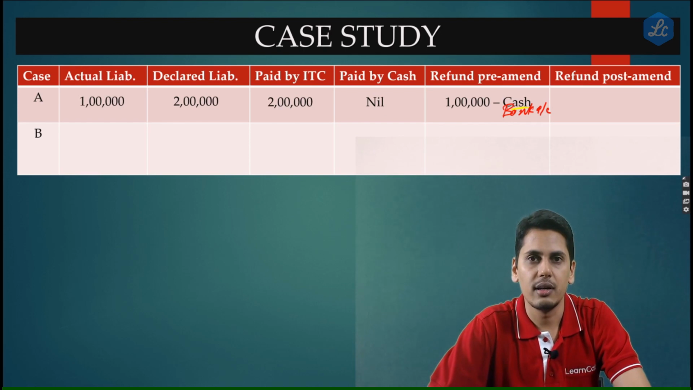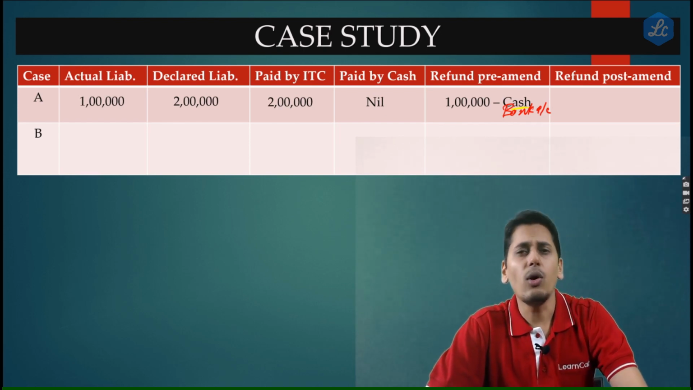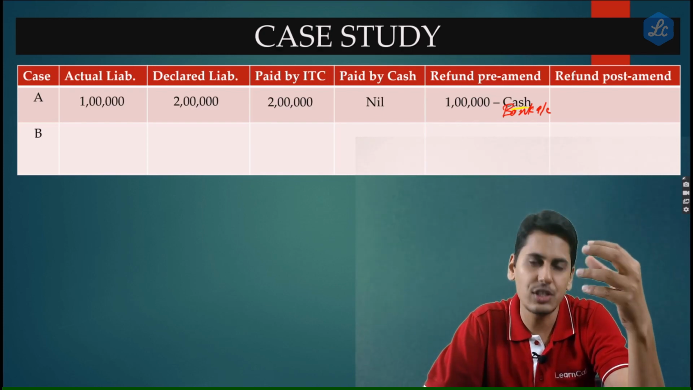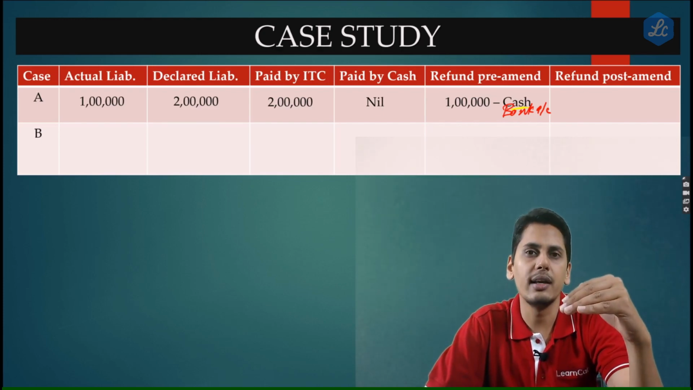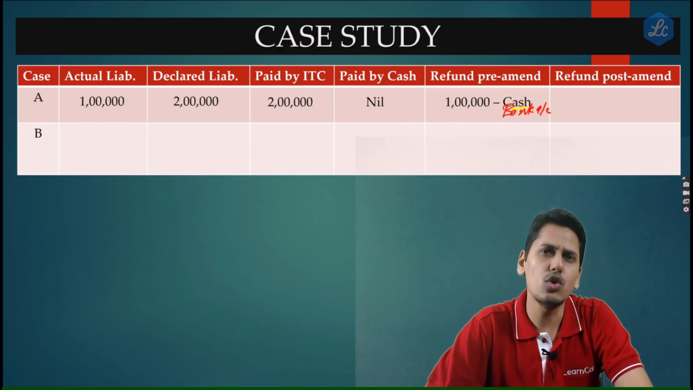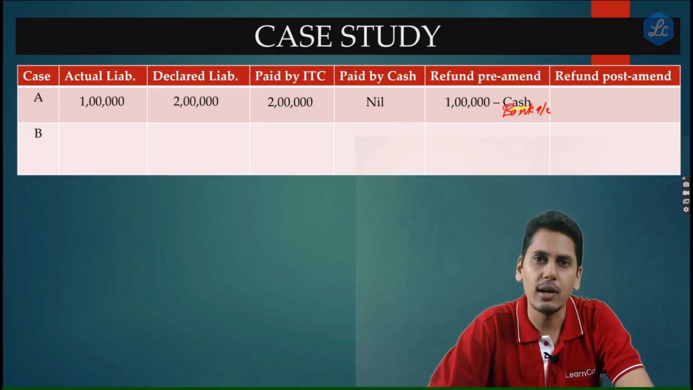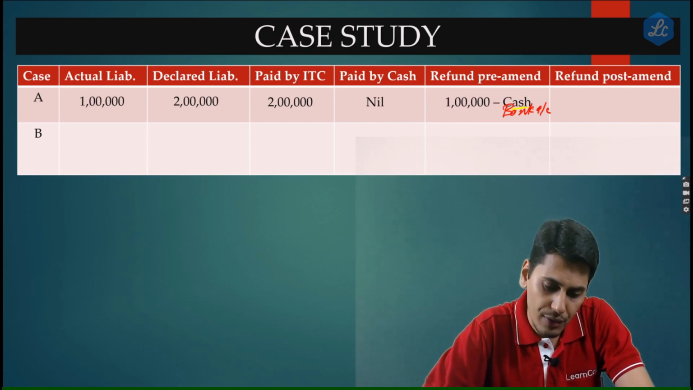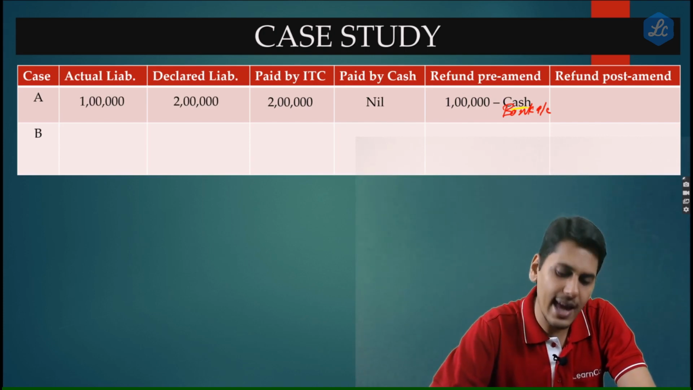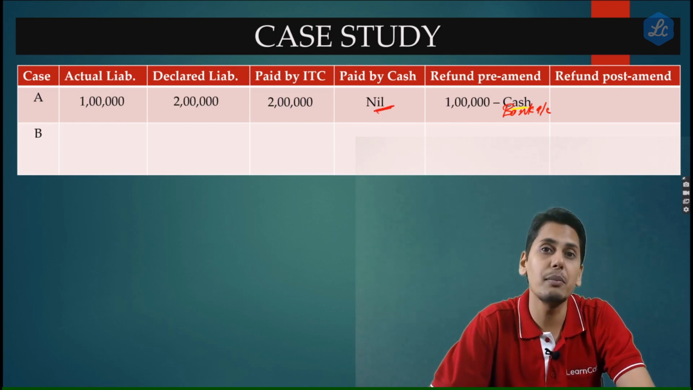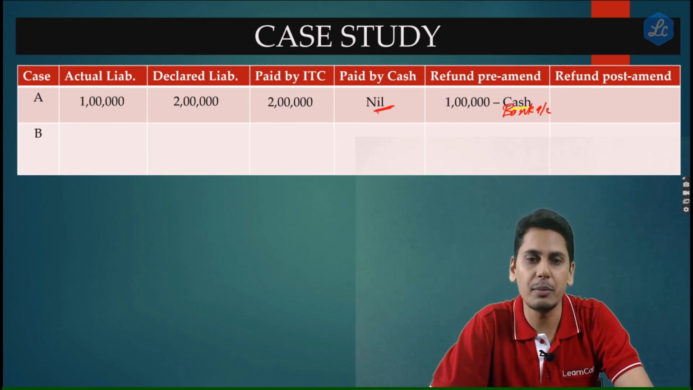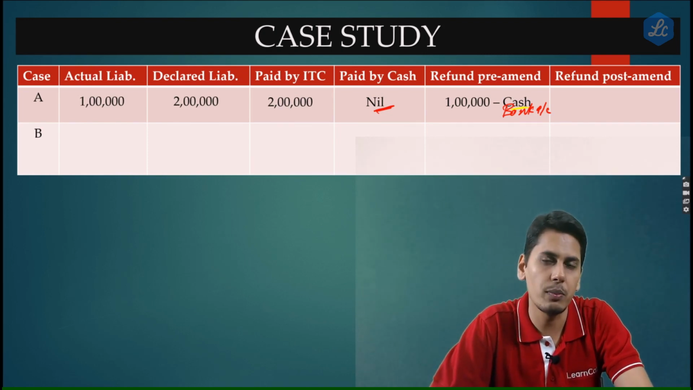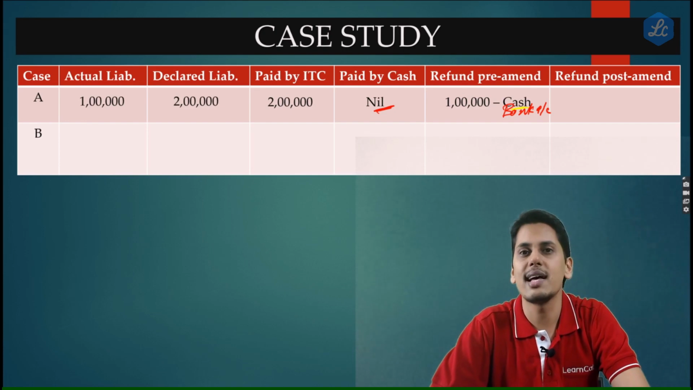Refund post amendment. Post amendment, they would say, what is the total liability which you have discharged through the cash ledger? So liability discharged by cash ledger divided by total liability multiplied by the refund amount. So much of the amount I would give to your bank account. The balance I would give to you as a recredit in your electronic credit ledger. Now friends, this person has paid nothing by cash. So it would be 0 divided by total liability, which is 2 lakh rupees, multiplied by the refund amount he is asking, which is 1 lakh rupees.